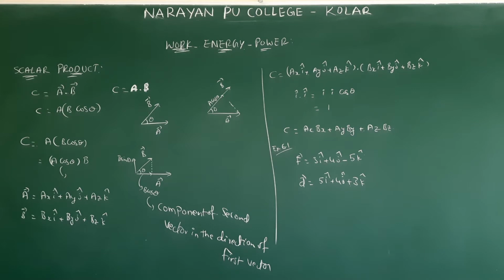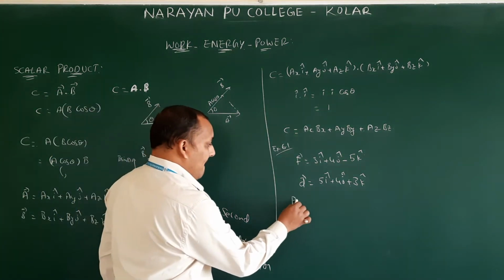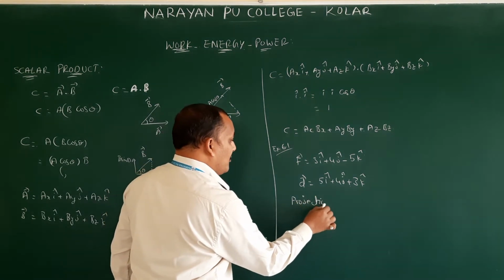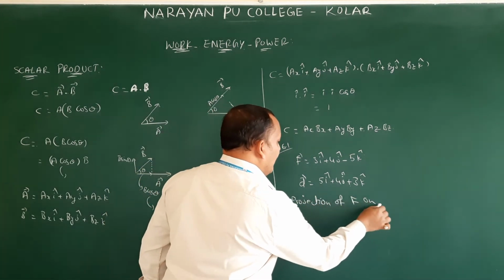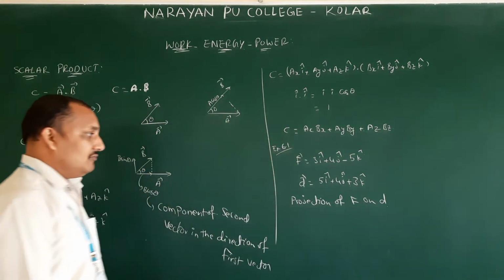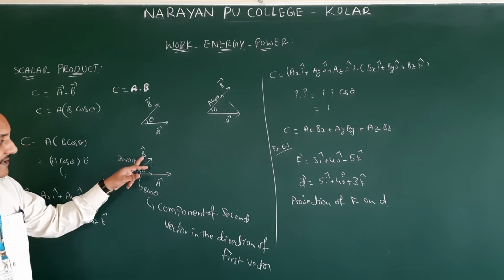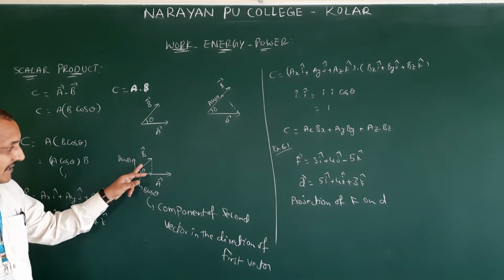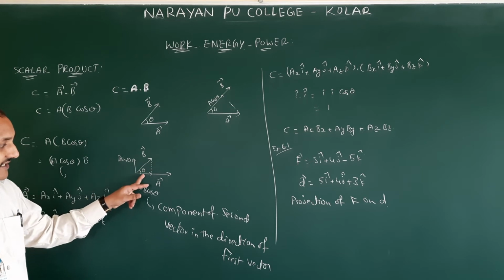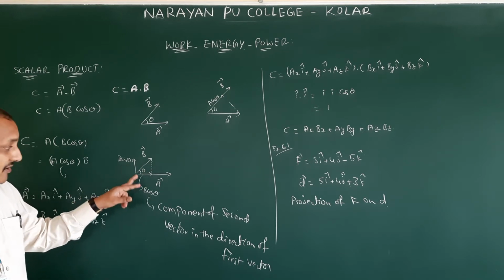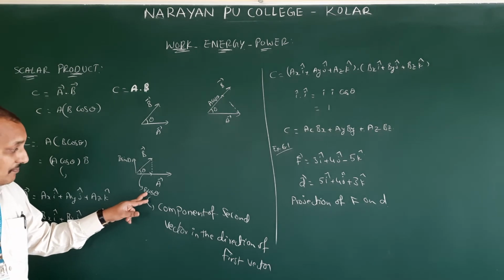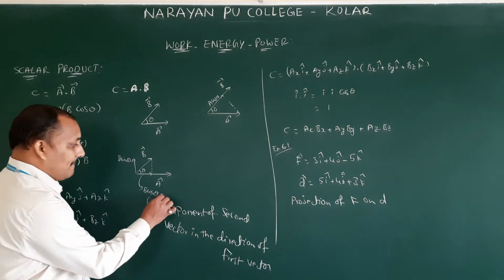Then what are they asking to find? Find the angle between them, and in addition to that, also find the projection of F on d. What does projection mean here? Simple, we have written the component. Now the second vector will resolve into two components. This one is b cos theta, this one is b sin theta. Now b cos theta is nothing but the projection of b on a.